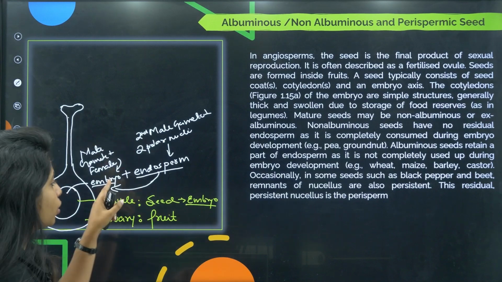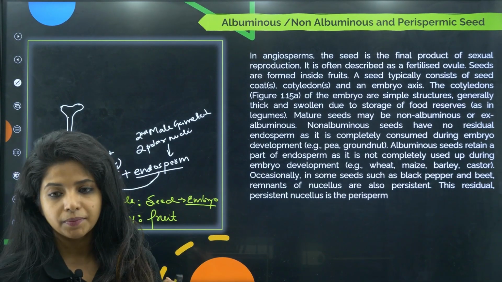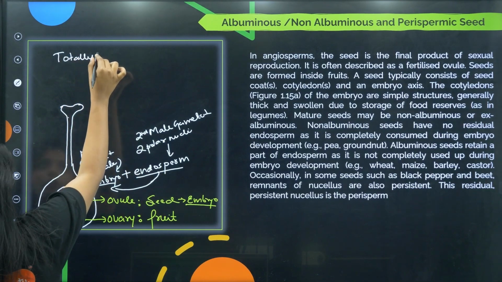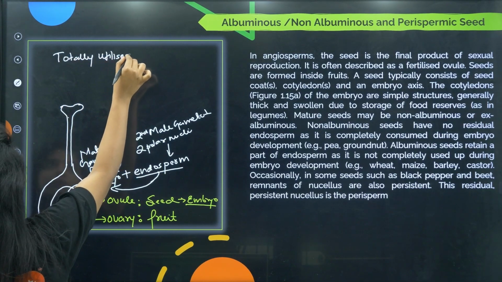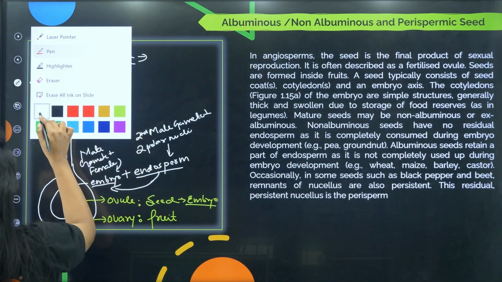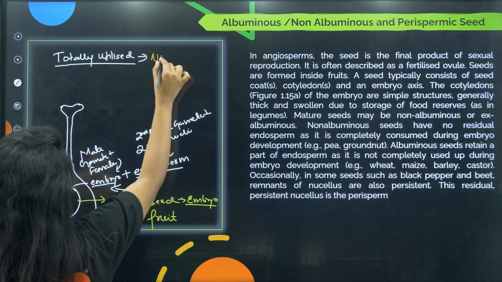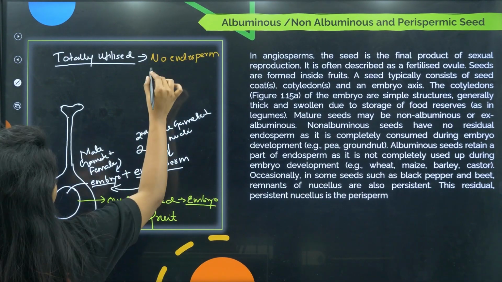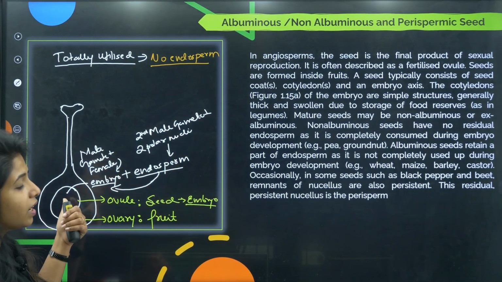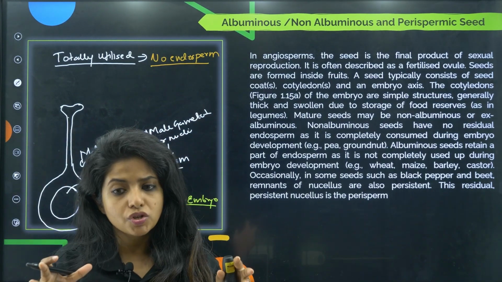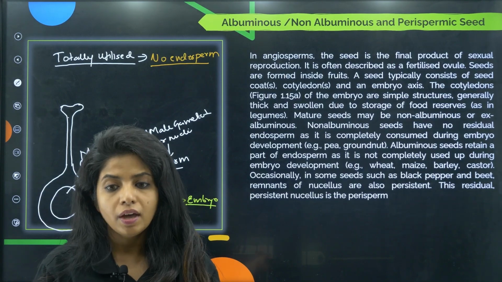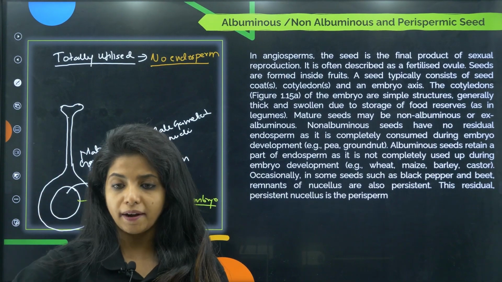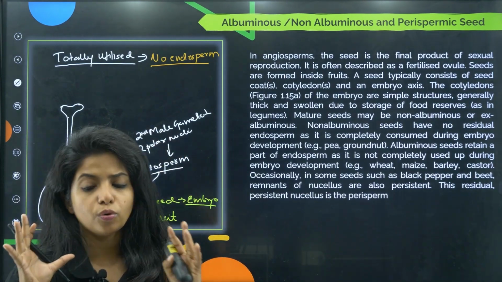The endosperm is totally utilized by the growing embryo. It says it'll give me everything I need. When it is totally utilized, at this point of time I say there is no endosperm left. But it's still a seed, with an embryo. It obviously needs some stored nutrients, or else it won't survive. We never know when it will finally be able to germinate into a new plant, so it definitely needs some stored form of nutrient.